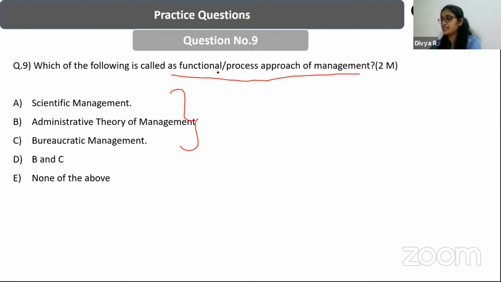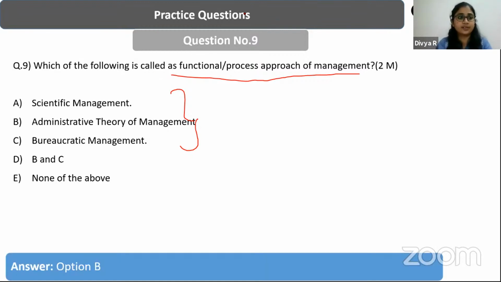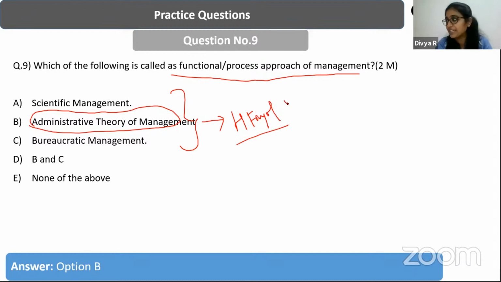Think twice, guys, before you give the answer, because it's a very simple question. It is the administrative theory of management, given by Henry Fayol. Administrative theory of management given by Henry Fayol is called the functional or process approach of management. Unlike Taylor, who focused only on efficiency of production, Fayol talks about the organizational structure, along with the basic process of management. That is the reason it is called a functional or process approach of management.